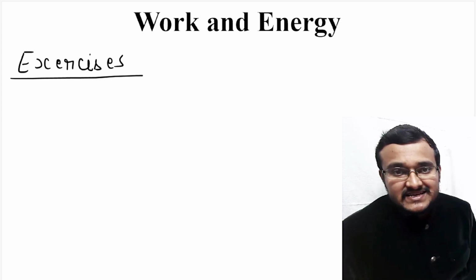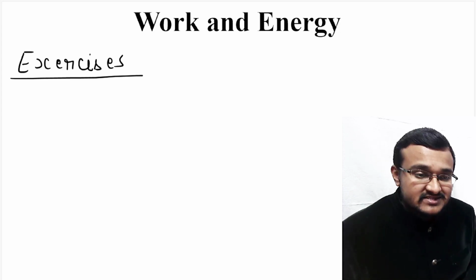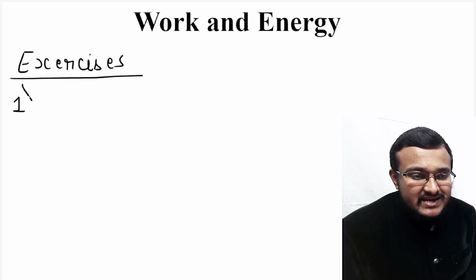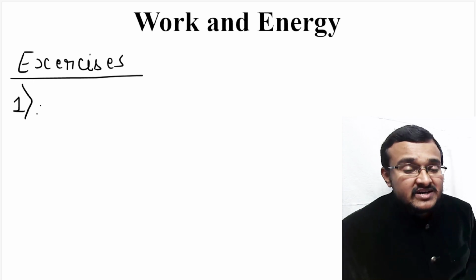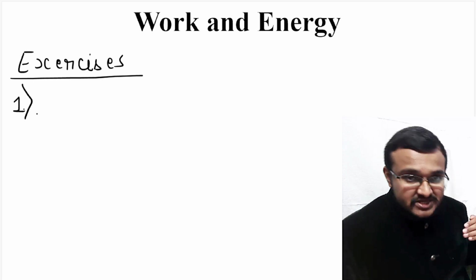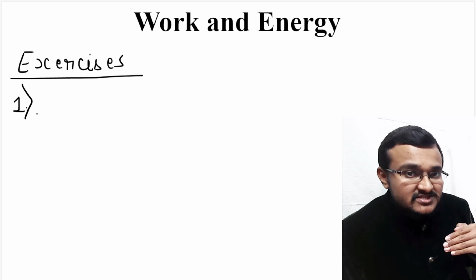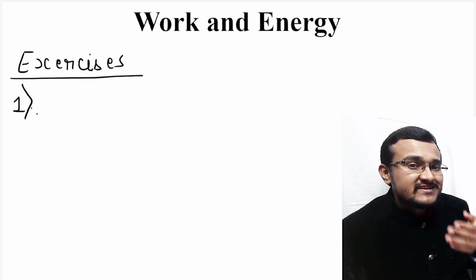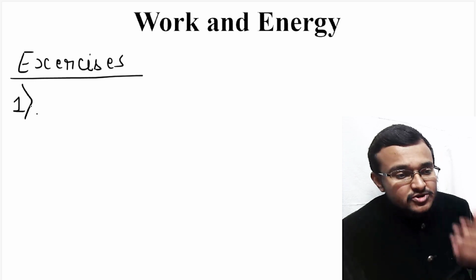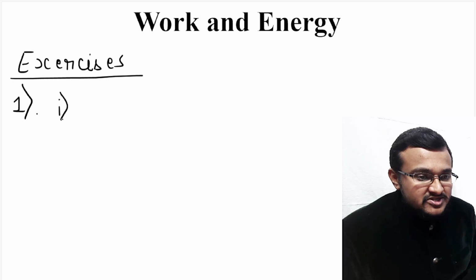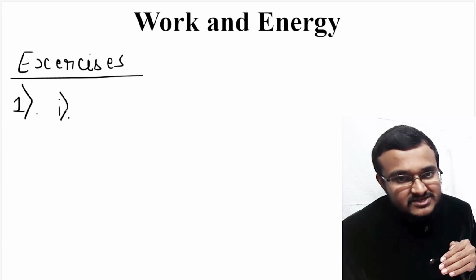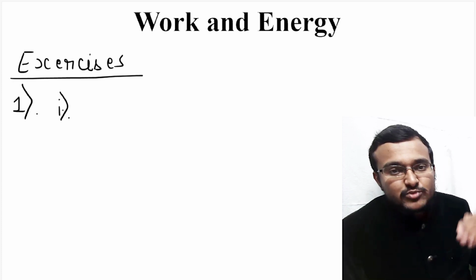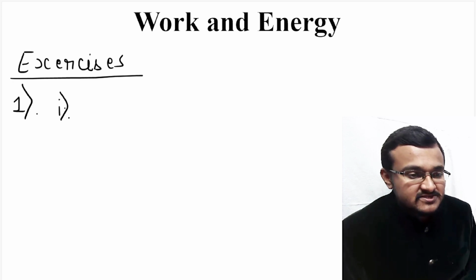So coming to the exercises which is there in work and energy chapter, looking at the first question, here they have given certain situations. In those situations, you have to tell whether work is done or not. So now coming to the first situation, here they have given bullet points. So I am just converting those bullet points as 1, 2, 3 sub questions.